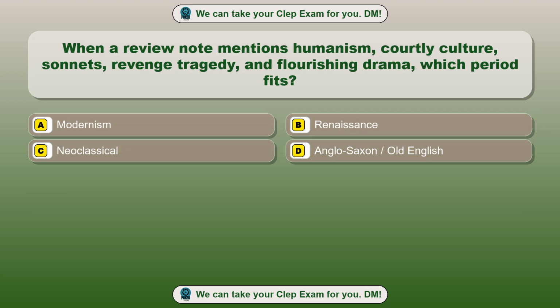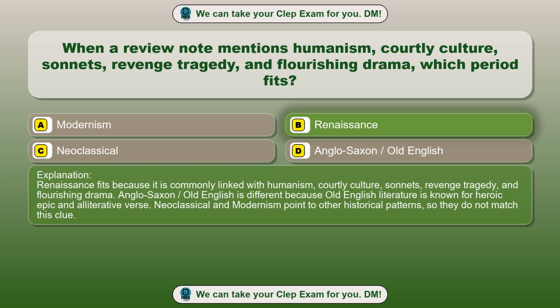Question 44. When a review note mentions humanism, courtly culture, sonnets, revenge tragedy, and flourishing drama, which period fits? Option A, Modernism. Option B, Renaissance. Option C, Neoclassical. Option D, Anglo-Saxon/Old English. The correct answer is option B, Renaissance. Renaissance fits because it is commonly linked with humanism, courtly culture, sonnets, revenge tragedy, and flourishing drama. Anglo-Saxon/Old English is different because Old English literature is known for heroic epic and alliterative verse. Neoclassical and modernism point to other historical patterns, so they do not match this clue.